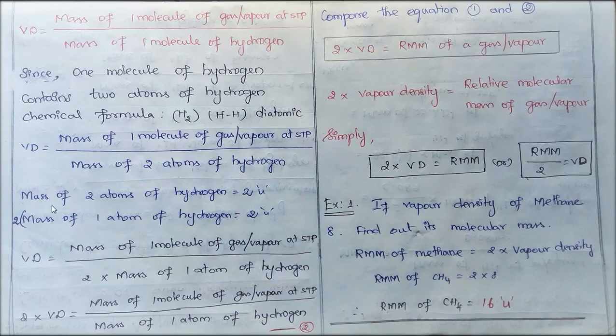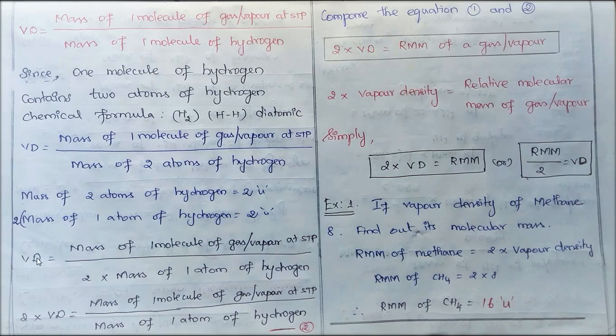Now the mass of two atoms of hydrogen is equal to 2u. We can write it as 2 into the mass of one atom of hydrogen, because one atom of hydrogen is 1u, and 2 into 1u is 2u.